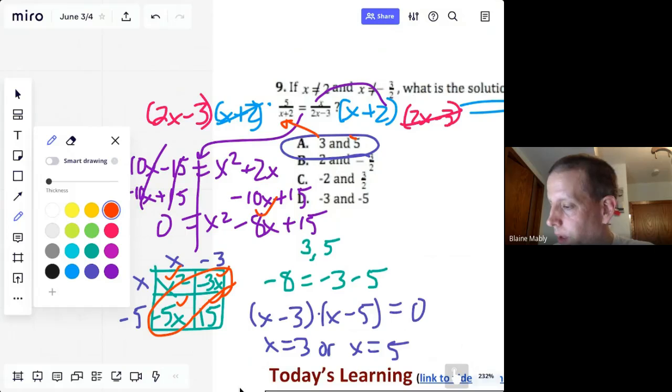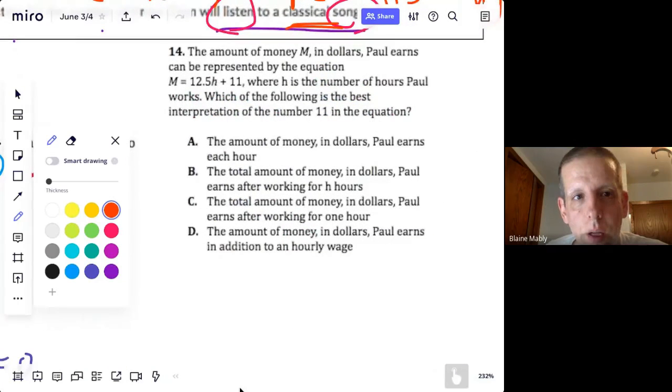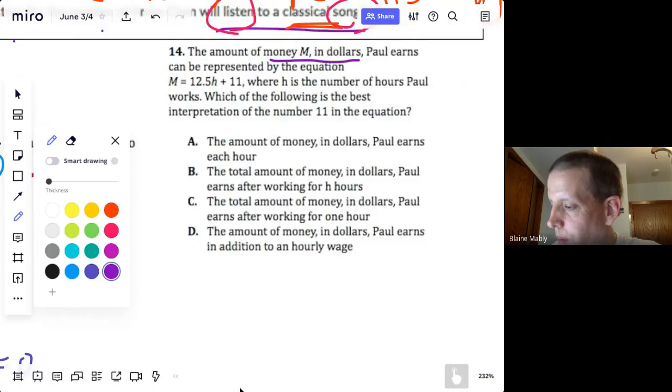Okay, next one. Now this one is really more of an algebra 1, so I'm not surprised a lot of you had trouble with it. So let's read it. The amount of money M in dollars, so variables are important, Paul earns can be represented by the equation M equals 12.5H plus 11, where H is the number of hours Paul works. Which of the following is the best interpretation of the number 11? So what does 11 mean? What does this 11 mean?